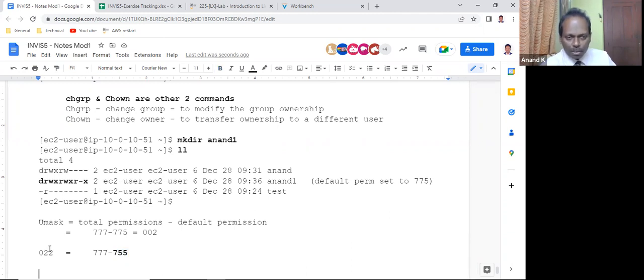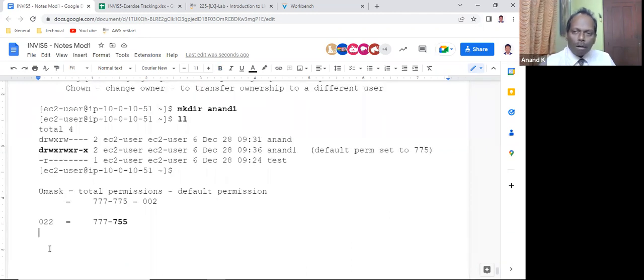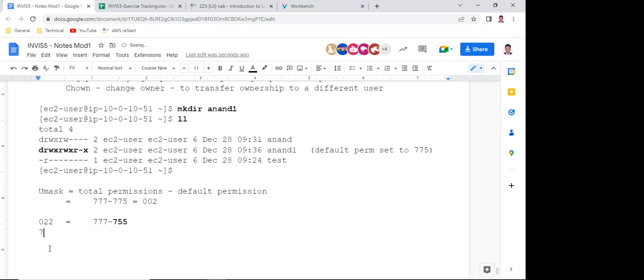If I want permission value of 700, what should be the umask? 077.